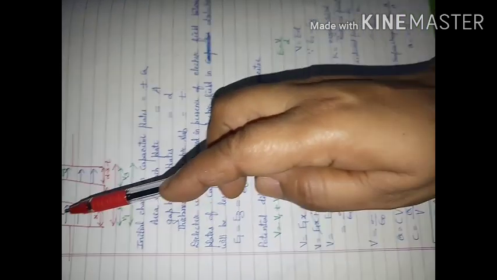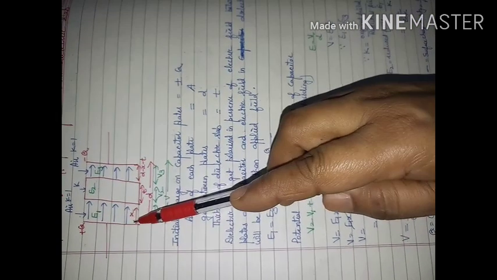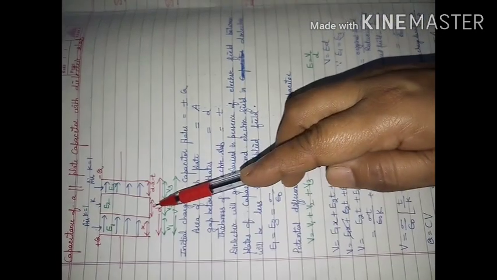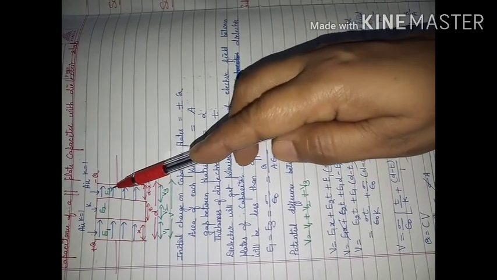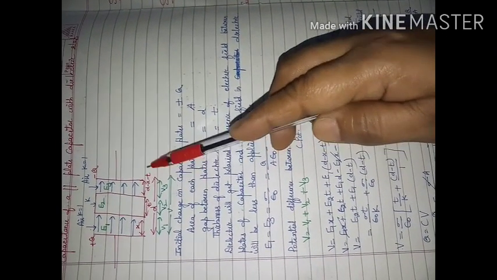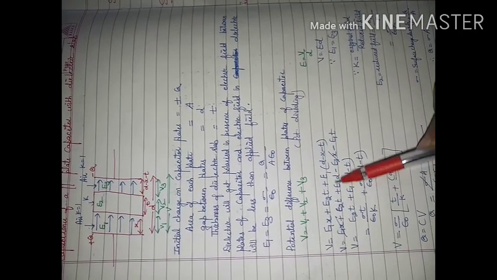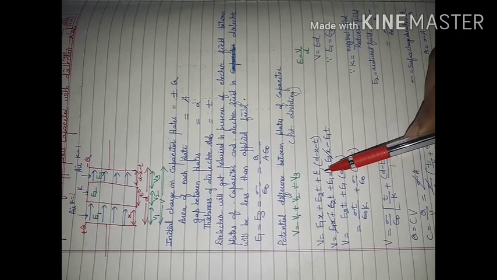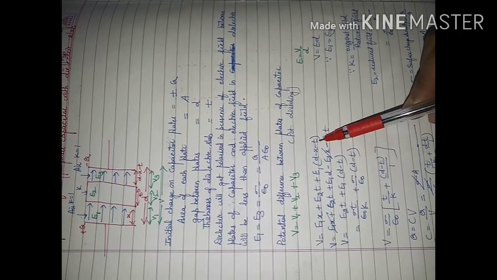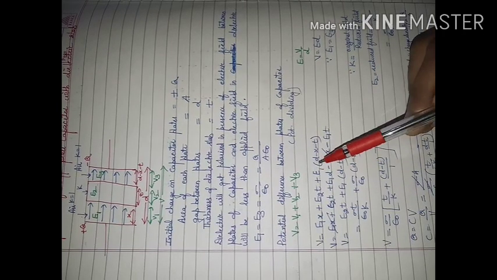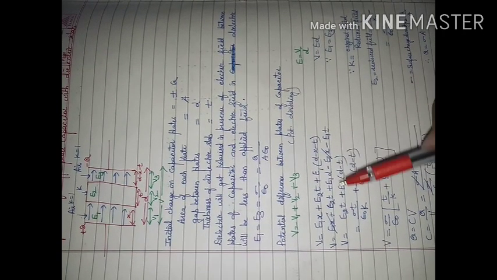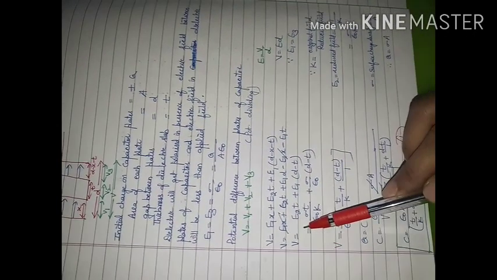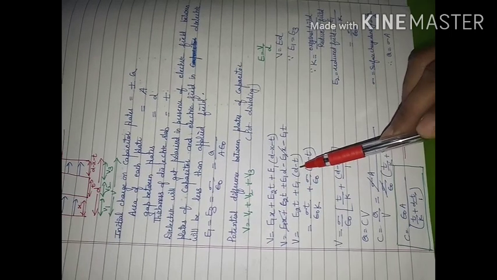I will multiply the value of electric field E1 with this gap X. For V2, I will multiply E2 with T. For V3, I will multiply E3 with D minus X minus T. So putting these values here, V will be equal to E1X plus E2T plus E1 into D minus X minus T, because E3 is equal to E1. So E3 is replaced by E1. When you solve it, this will get cancelled with this. We will get V is equal to E2T plus E1 into D minus T.